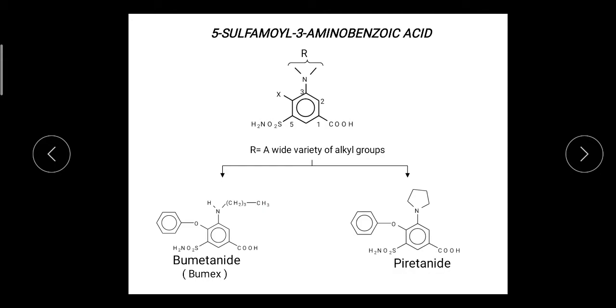In this other case the alkyl group is a saturated cyclic ring, cyclic butane. So a different variety of compounds or alkyl groups we can substitute at the third position. Okay, so this is about the SAR of the 5-sulfonyl 2 and 3 aminobenzoic acid derivatives.